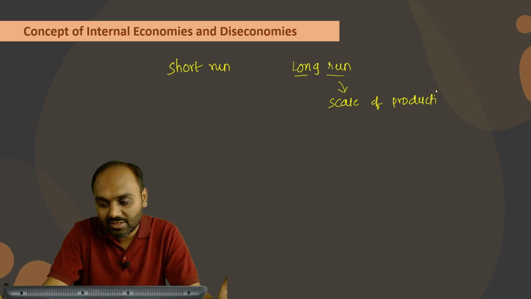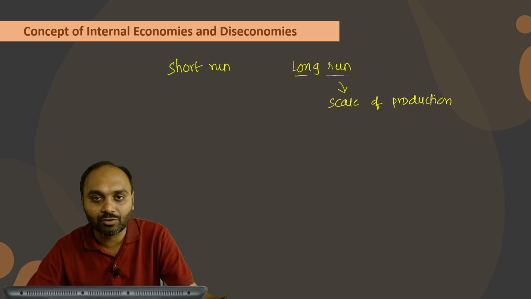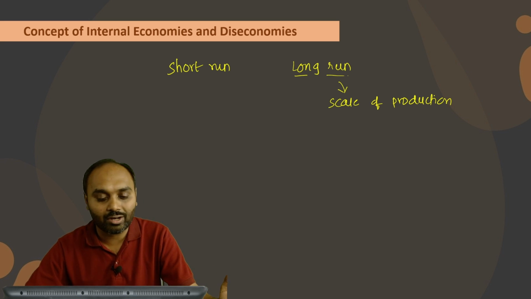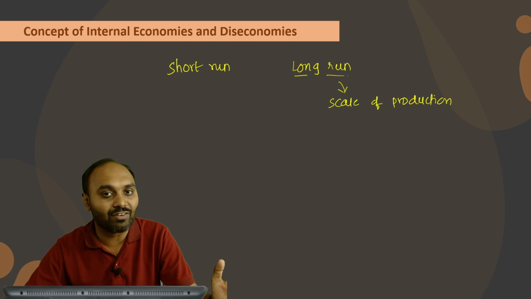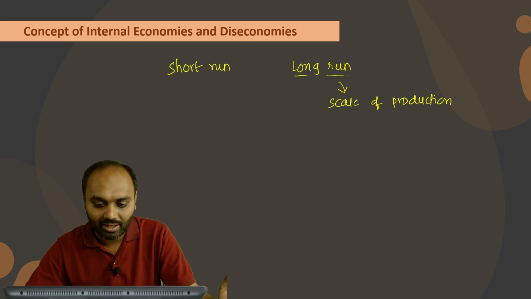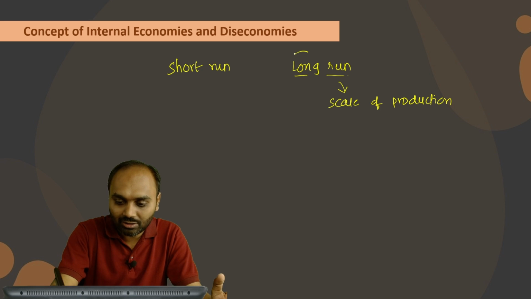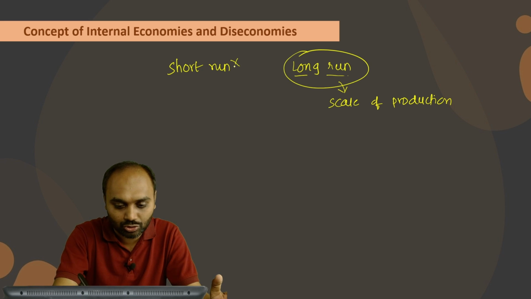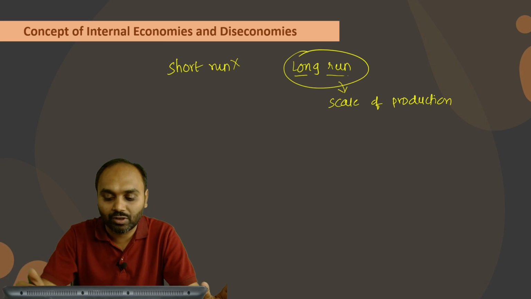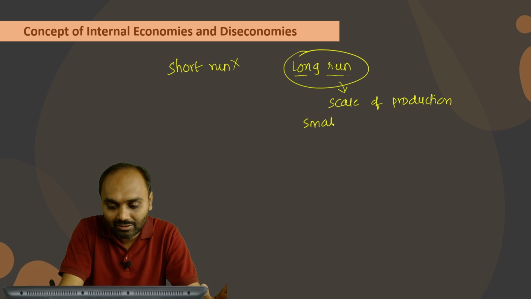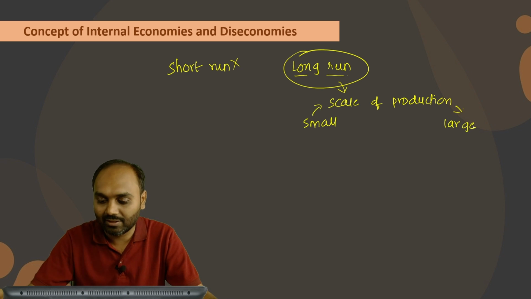You are changing the scale of production, that is, you are moving from small scale to large scale, because in long run a businessman or an organization has the freedom to increase or decrease production by changing all the factors, all the inputs. What we are currently focusing on is the long run scenario, not the short run. So in the long run, where you are able to change all the factors of production, it means you are moving from small scale to large scale.